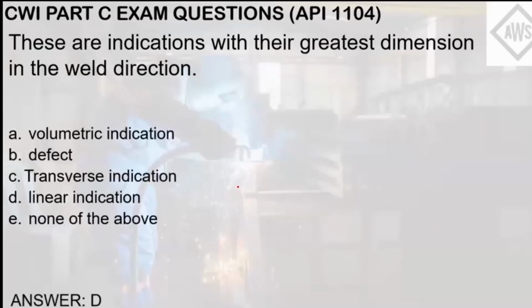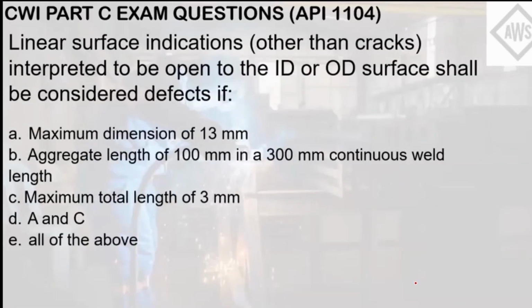If the indication runs along the weld direction. Linear surface indications other than cracks interpreted to be open to the ID or OD surface shall be considered defects if: letter A, maximum dimension of 13 mm. Letter B, aggregate length of 100 mm in a 300 mm continuous weld length. Letter C, maximum total length of 3 mm. Letter D, A and C. Letter E, all of the above.